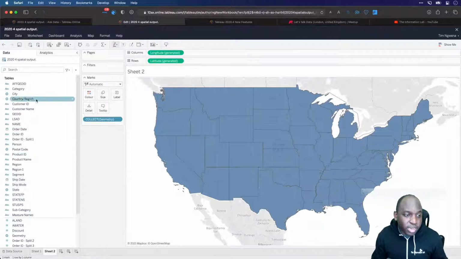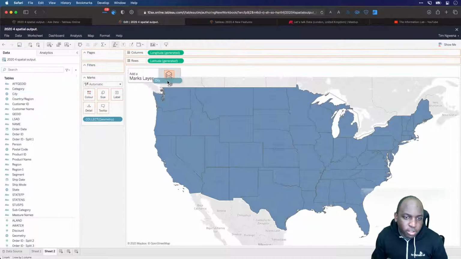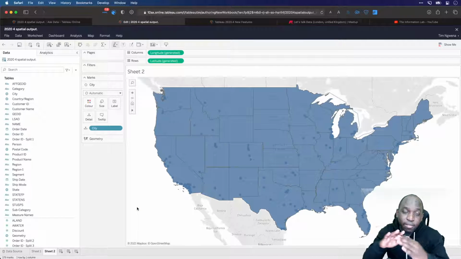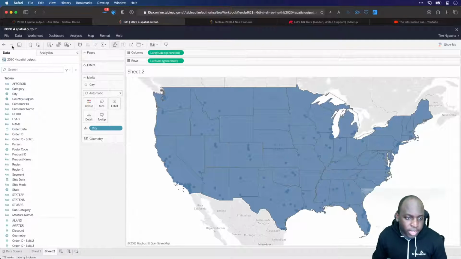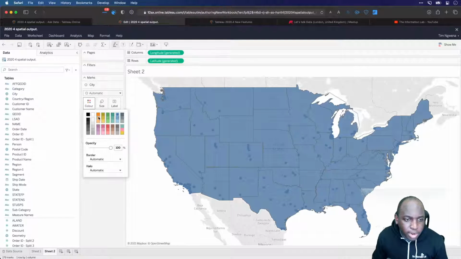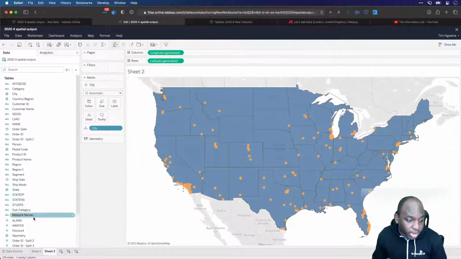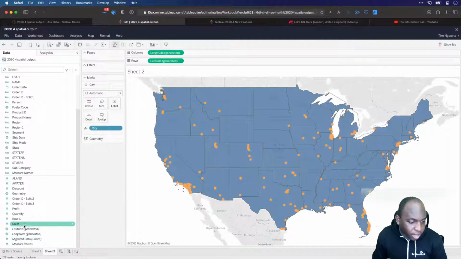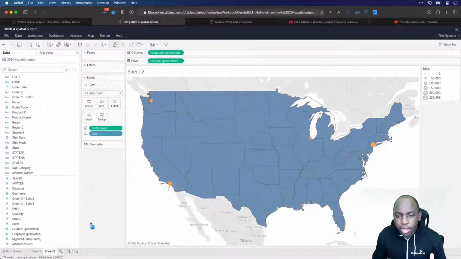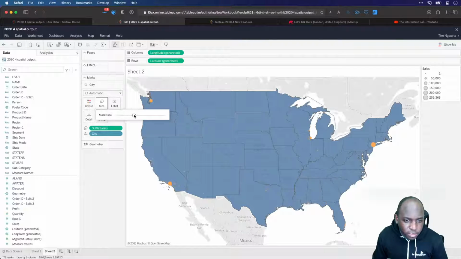I'm actually going to do something different. I'm going to superimpose the city onto the state. Okay, so let's go ahead and drag city onto mark layers, and what you'll see is now these are meaningfully different bits of information superimposed on each other. So if I go to color and I just set this to orange so you can get a really good contrast, you can now see this working a lot better. And what I can do with this particular layer is I can say size this by the sales. If I just drag that there, and if I just wait a second, that will update.